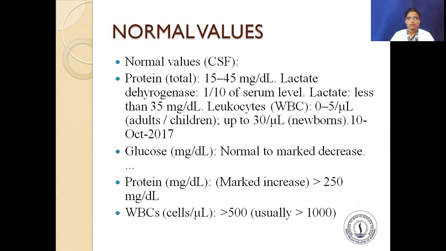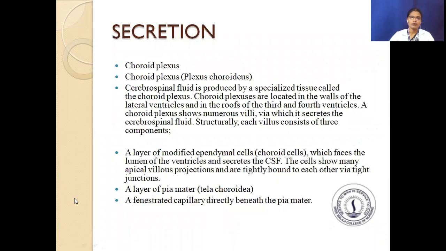WBC cells per milliliter, that is more than 500, usually more than 1000. These are all the normal values of cerebrospinal fluid.